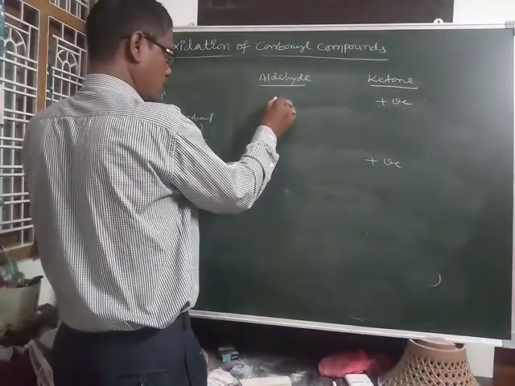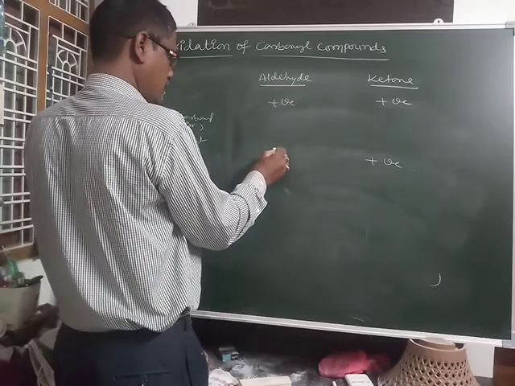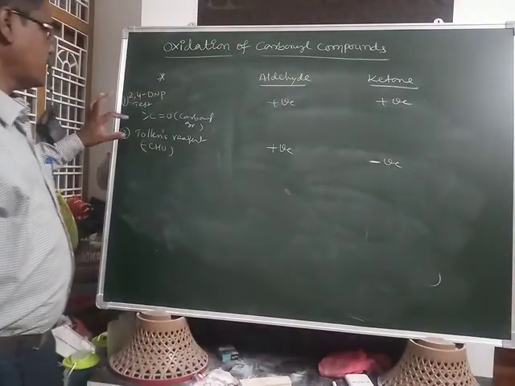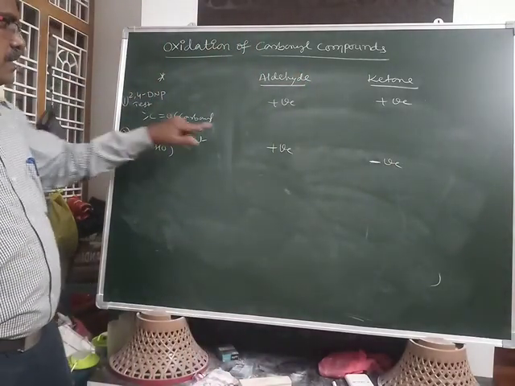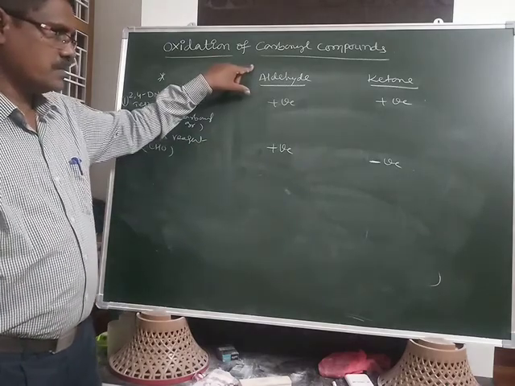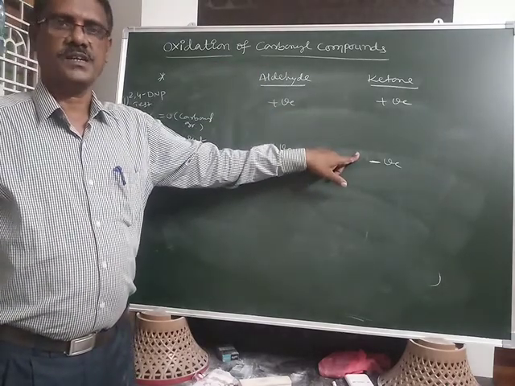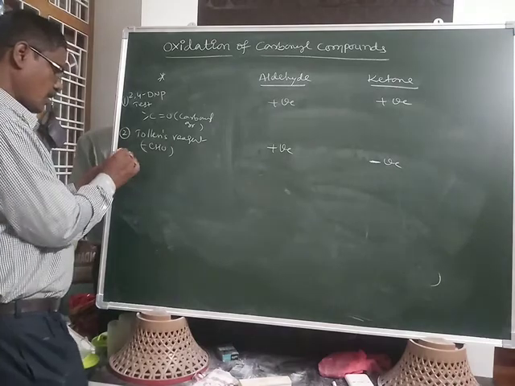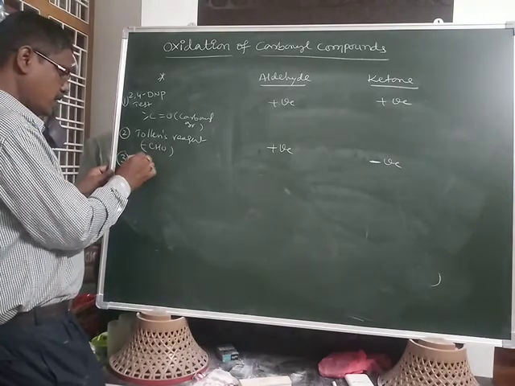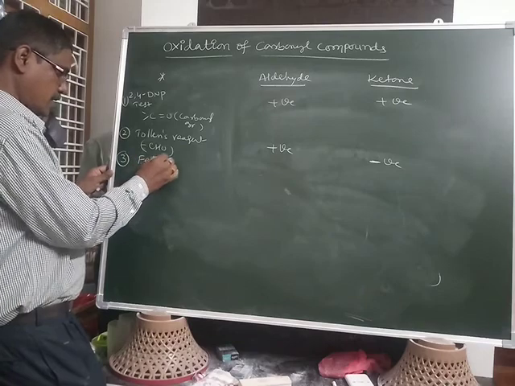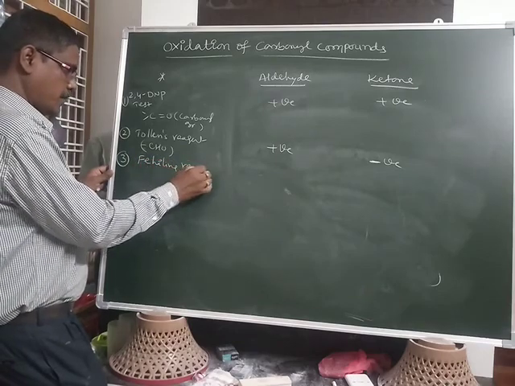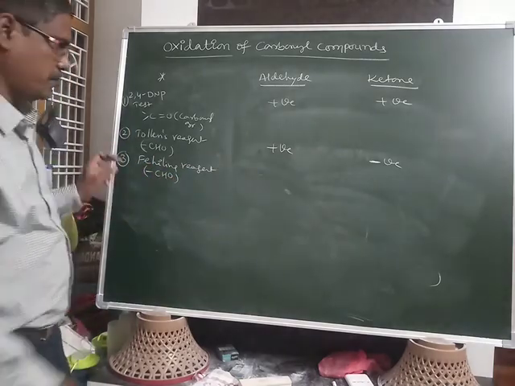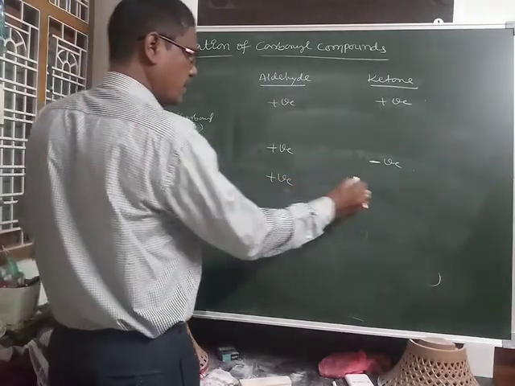Here both are positive. Here this is positive only. Here this one is negative. That means only with Tollens reagent, the silver mirror test, will the aldehydes give a positive result, and ketones will give a negative test and will not give any silver precipitate. Third one is Fehling reagent. That is also a test of the CHO group. That's why here positive only, here negative only.